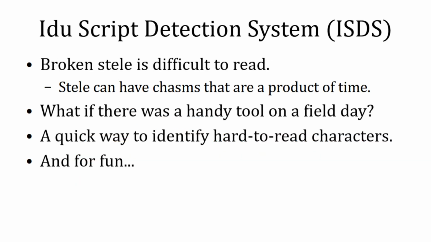The stone monuments are centuries old, so they have debris on the surface or chasms left by the turbulence of time. So some inscriptions are damaged. But what if, with the power of machine learning, such characters can be recovered? And there might be steles that still remain not discovered, and perhaps this technology might be useful in the future. And of course, it might be a fun idea to apply to elsewhere. I call this EduScript Detection System, or ISDS.